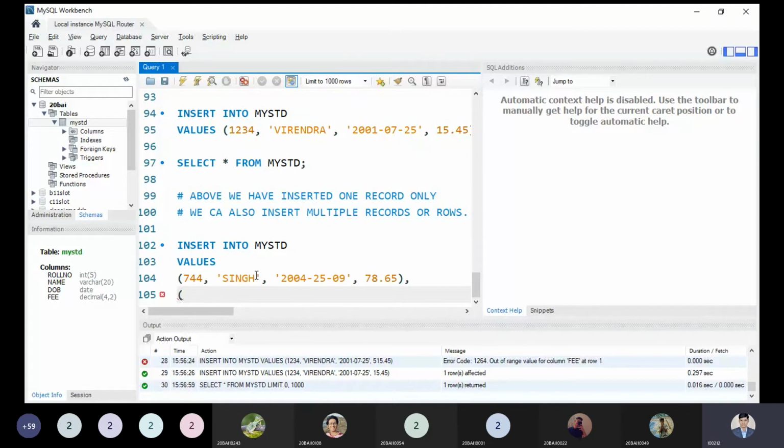I'm taking one more random roll number and random data. Date of birth is 9080, 9074, something like this. Whatever you want, just write anything. My date of birth is not 9074. I'm taking only random data.